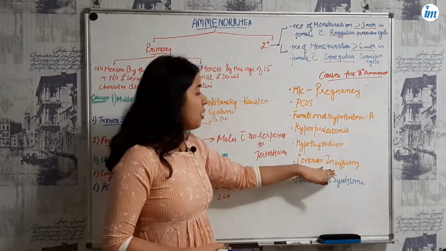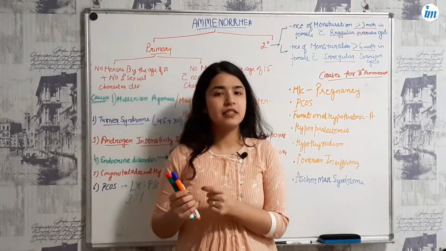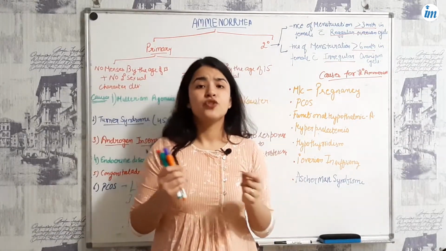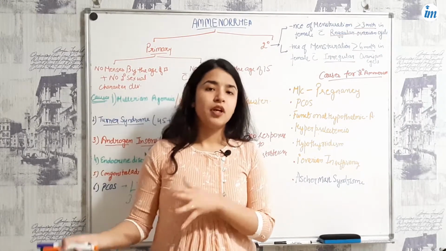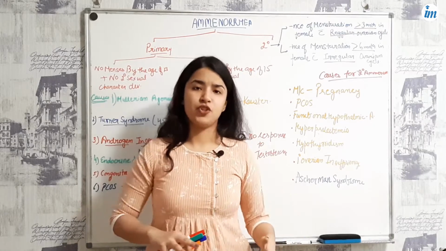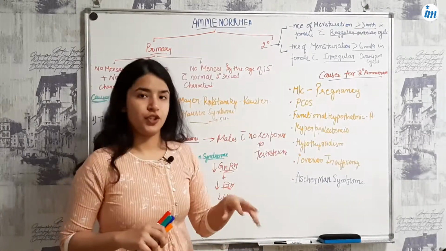After that, primary ovarian insufficiency. Primary ovarian insufficiency means the ovaries become functionless prematurely, before the age of 40; you can say they lost their function.